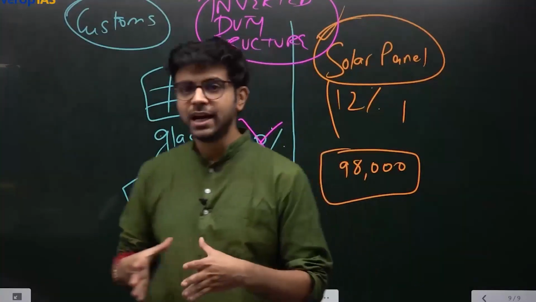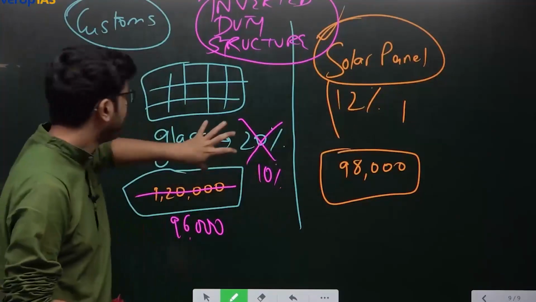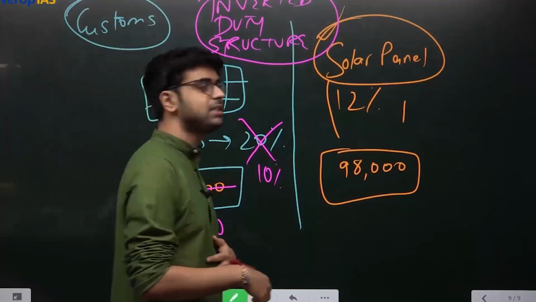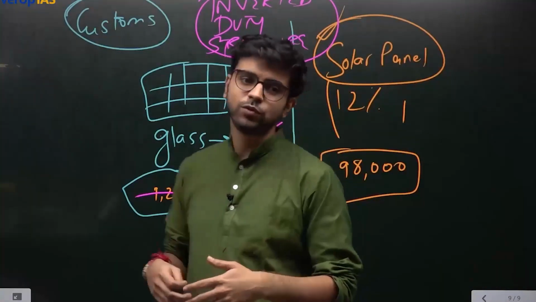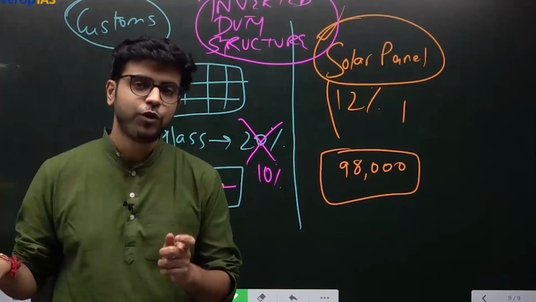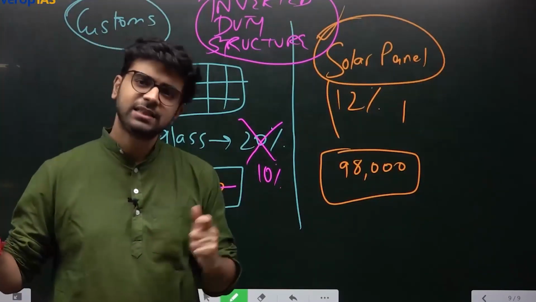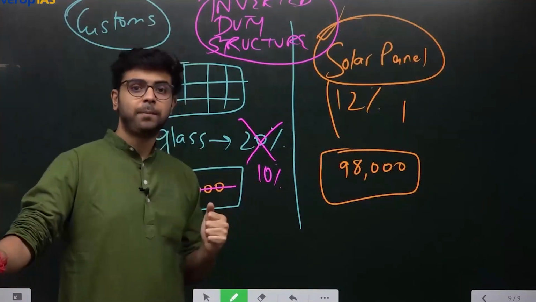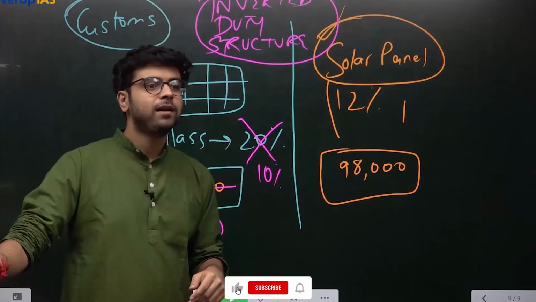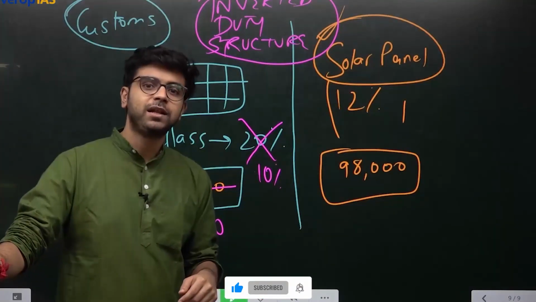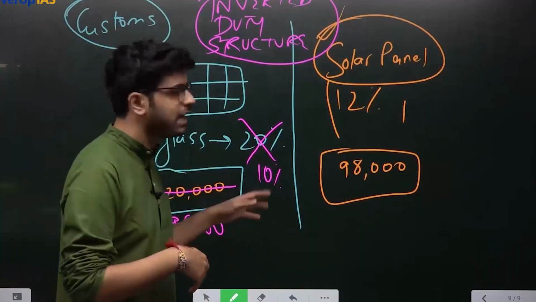So if you want to encourage Make in India, then tax the import of finished solar panels, not the import of glass. That is the whole point about policy making. You have to think. So these anomalies exist in few sectors. In some kinds of aluminium, in some kinds of high grade steel, in tires, rubber tires, these anomalies existed. Then it was changed. So for example, importing a tire was cheaper than importing rubber and making a tire and selling it in India. So this was there last year.